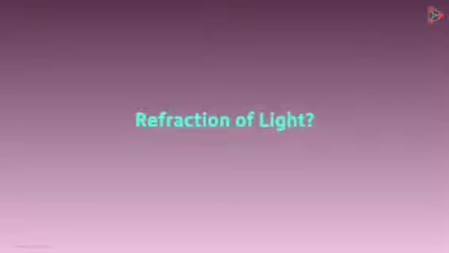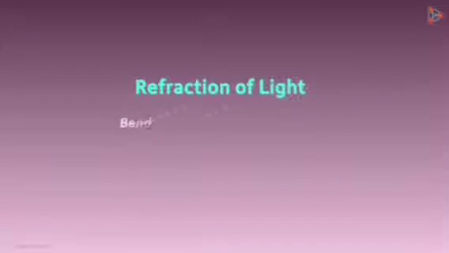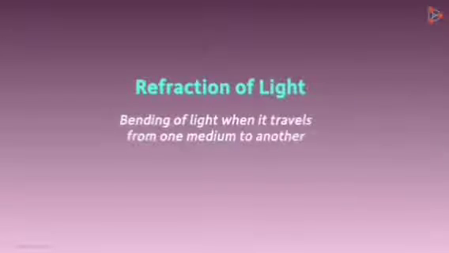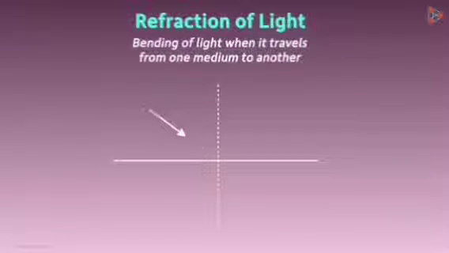So what is refraction of light? Here's how we define it in simple words. It's simply bending of light when it travels from one medium to another. Yes, if it is incident at this angle, then it goes through at another angle. Now this is not the exact definition as there are a few technicalities involved. Let me explain it to you.